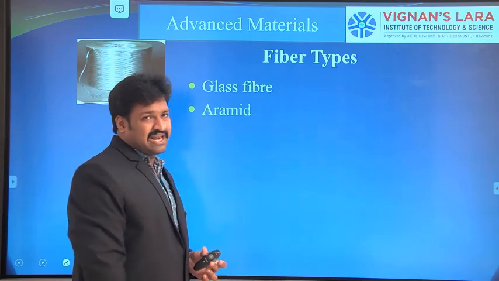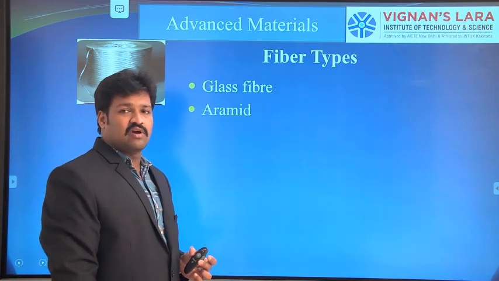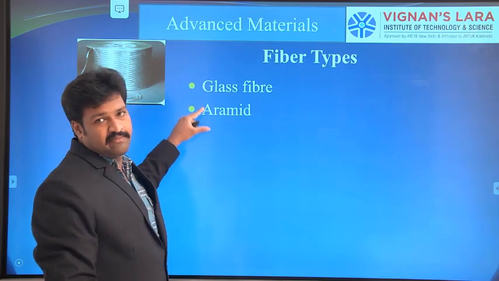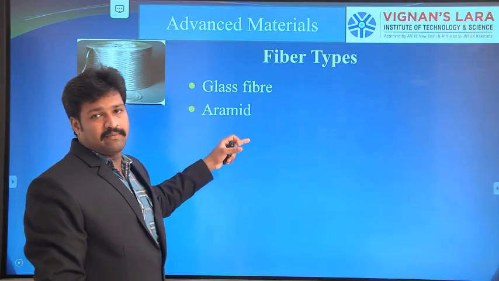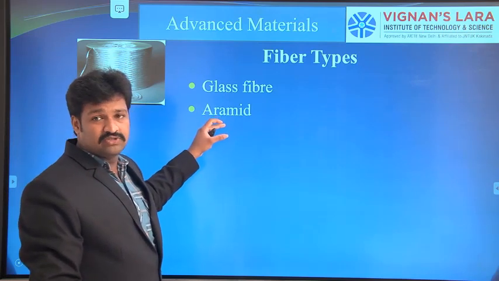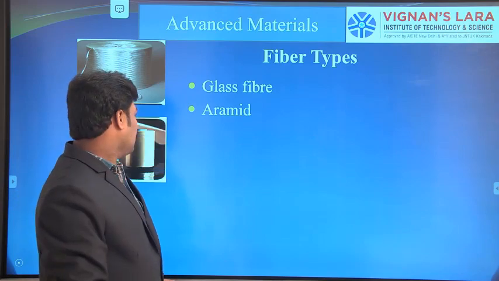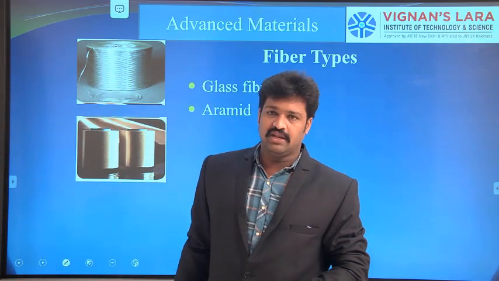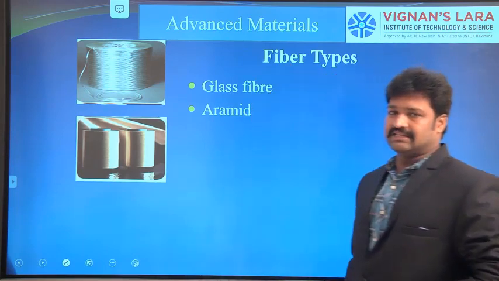Next one is aramid fibers. Aramid fibers are also called Kevlar fibers. After the usage of glass fibers, aramid fibers have many applications. This is the second most commonly used fiber. This is the schematic of aramid fibers. Generally those are goldish in color. The next one is carbon fibers.